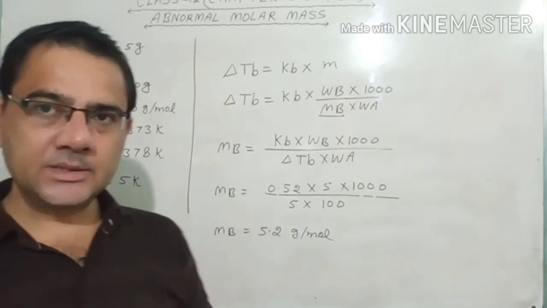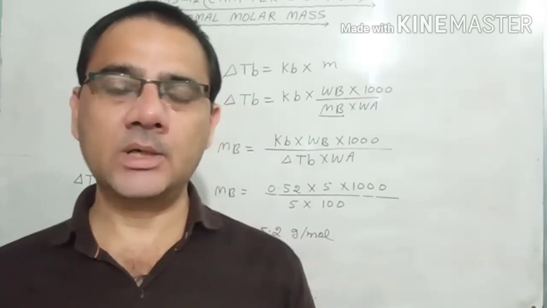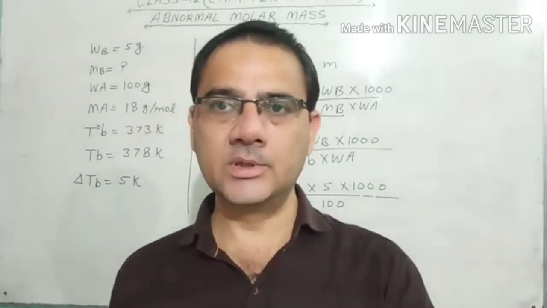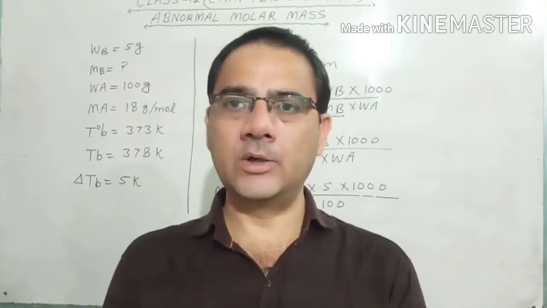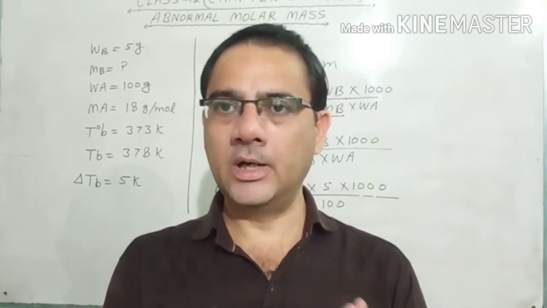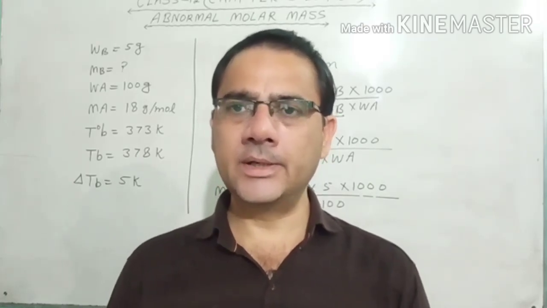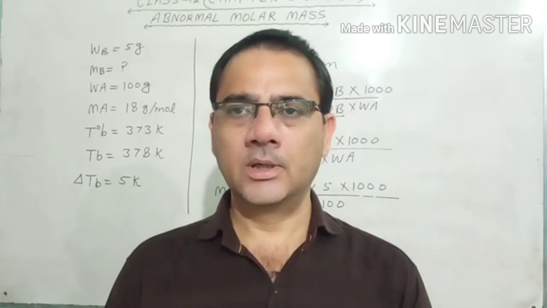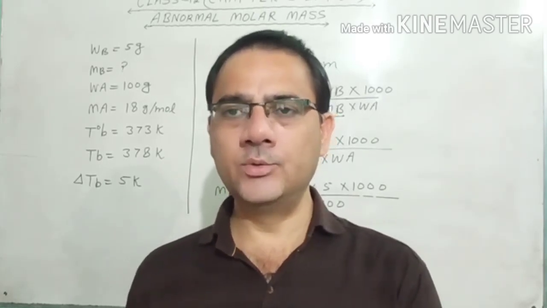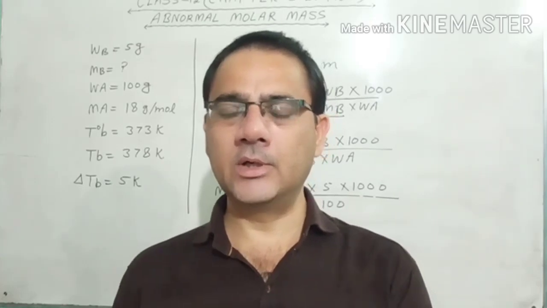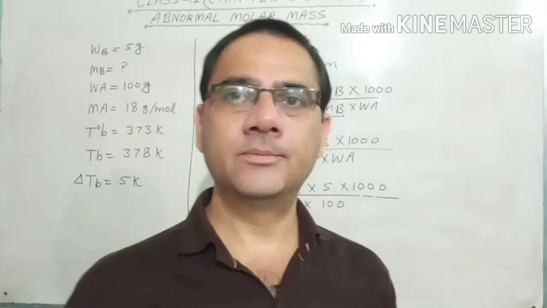So this is the easiest way I have defined for you to calculate the molar mass of an unknown solute which is given to you. That is the concept of calculating the molar mass for an unknown solute. But if you are using this colligative property, certain conditions are there. If the solute is fulfilling those conditions, then we can use the colligative properties and we can calculate the molar mass of that solute. Then what are the conditions?